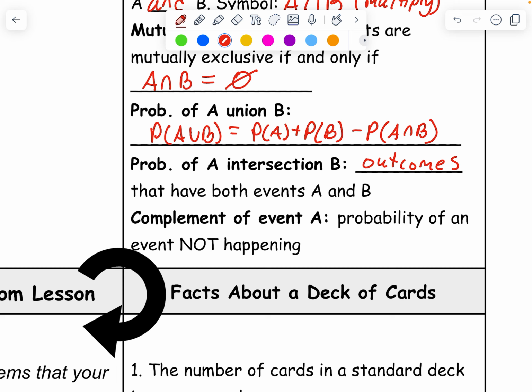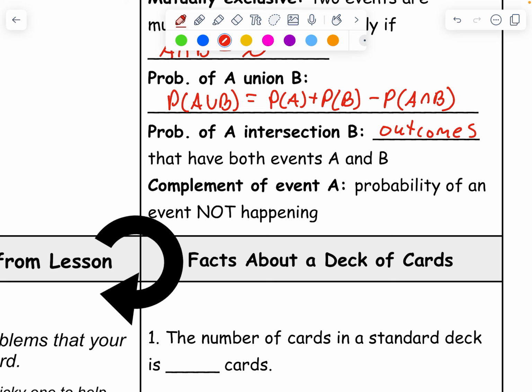But basically, you're just looking for any outcomes that have both A and B in them, not one or the other, okay?